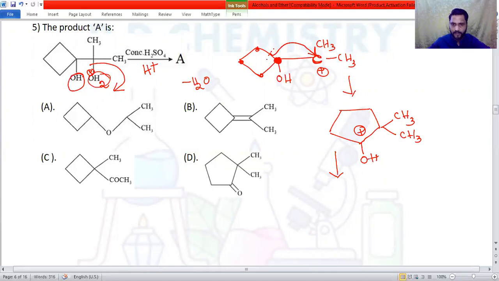What will happen? This bond will break. This bond, H plus becomes free, and a double bond is formed. So finally, we get a structure like this. Okay, a 5-membered ketone, a cyclopentanone derivative, then CH3, and then CH3, right? So therefore, the answer is option number D.